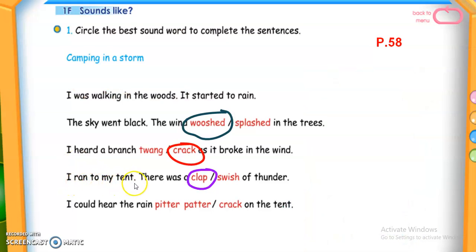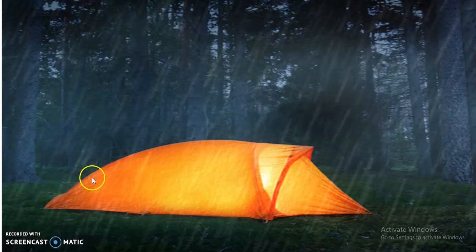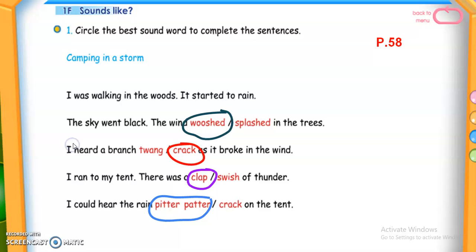I ran to my tent. There was a clap of thunder. I could hear the rain pitter pitter on the tent. So this is the sound of the rain. And that was the end of our story.